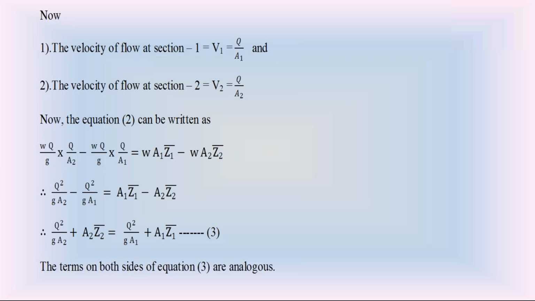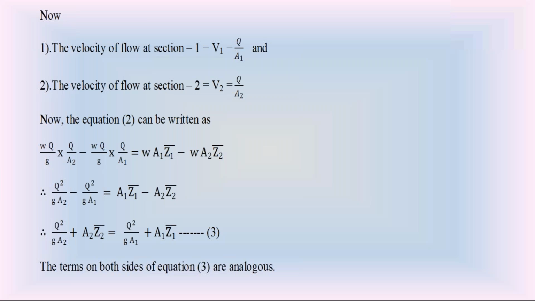What is that equation 3? Q square by G A2 plus A2 Z2 bar, that is at section 2. The left hand side is at section 2: Q squared by G A2, where A2 is the area at section 2, plus A2 into Z2 bar, that is also at section 2, is equal to the right hand side, Q square by G A1, where A1 is the area at section 1, plus A1 into Z1 bar, that is also section 1.